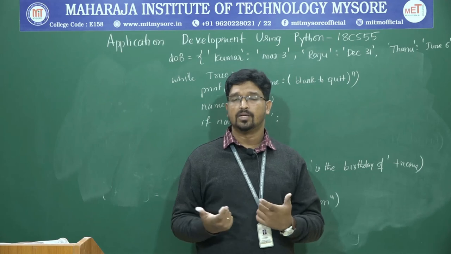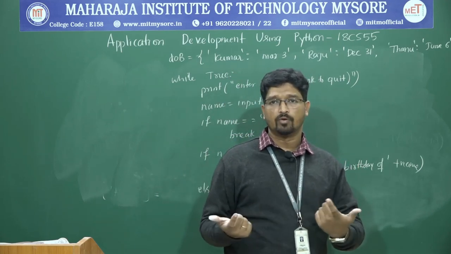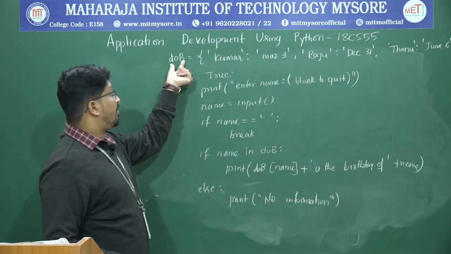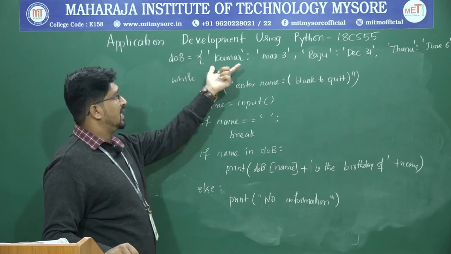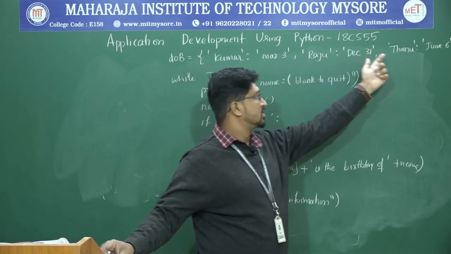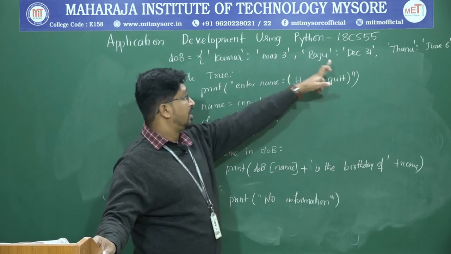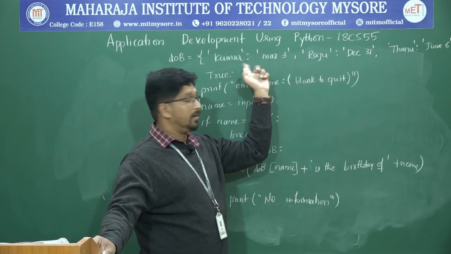If the name is not present, what should you do? You should print a message saying that there is no information. For that, I have considered a variable named date of birth, a dictionary with 3 elements: Kumar, March 3; Raju, December 31st; Tanu, June 6th. You can observe they are separated by commas, and key and value are separated by a colon.